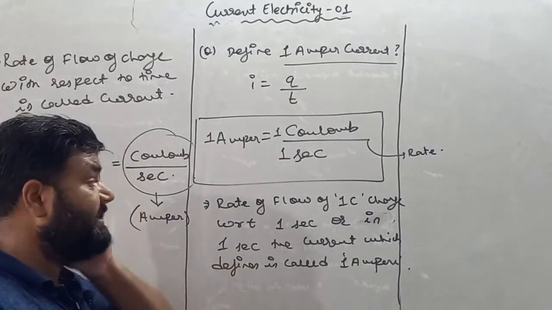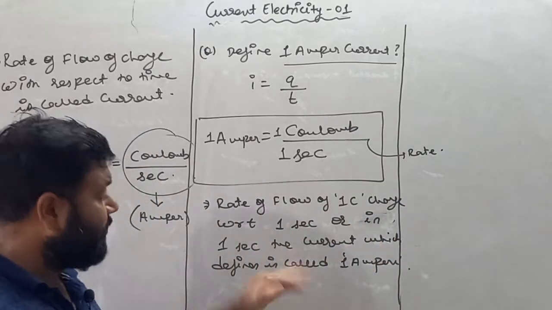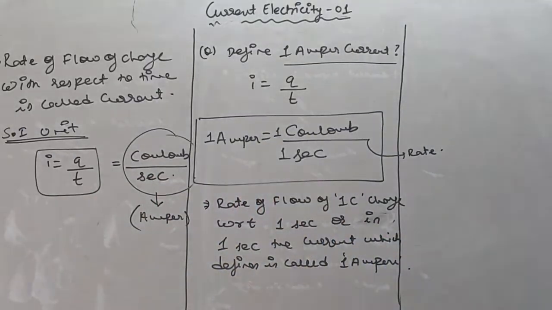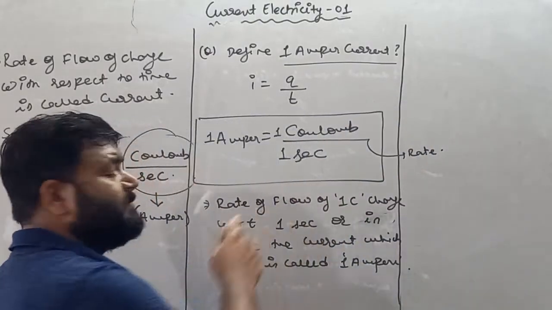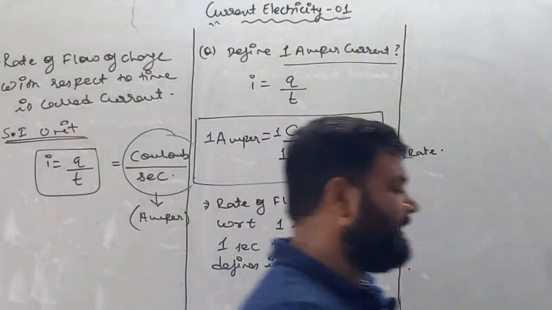So I'll write the definition. It is rate of flow of 1 coulomb charge with respect to 1 second, or in 1 second, the current which defines is called 1 ampere current. So I hope you all understand what actually 1 ampere current is. It is nothing but rate of flow of 1 coulomb charge in 1 second. I'll write it down: rate of flow of 1 coulomb charge with respect to 1 second, the current which defines is called 1 ampere current.